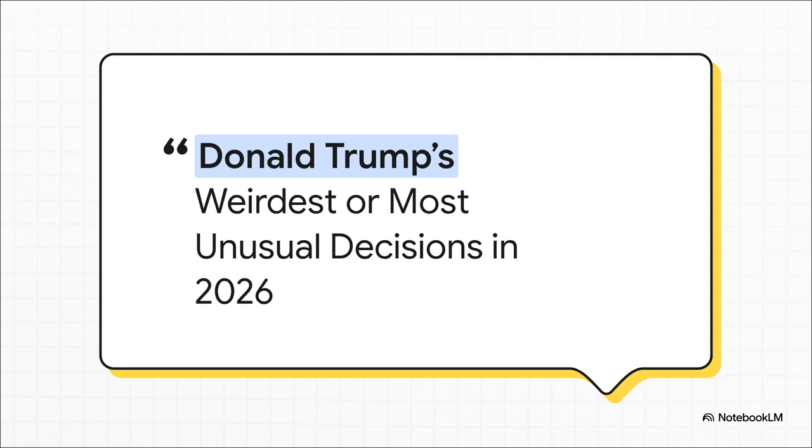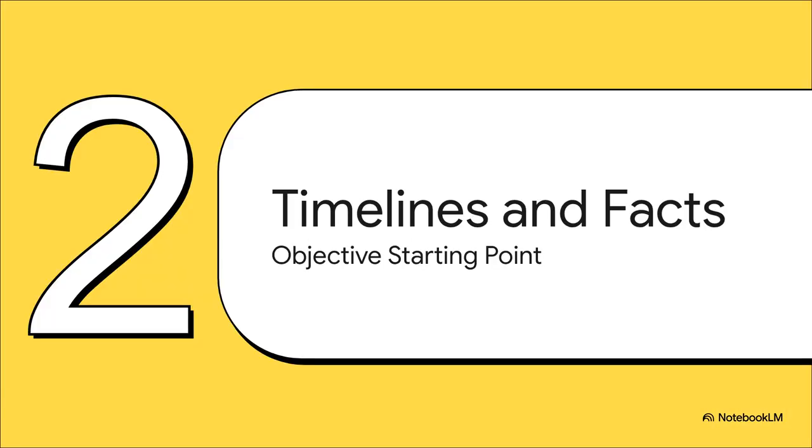But how do you analyze something so chaotic without bias? Well, that brings us to the next step. Section 2, Establishing Timelines and Facts.